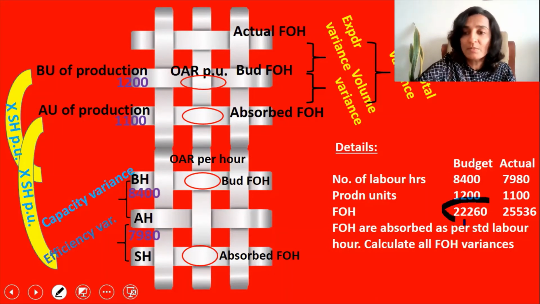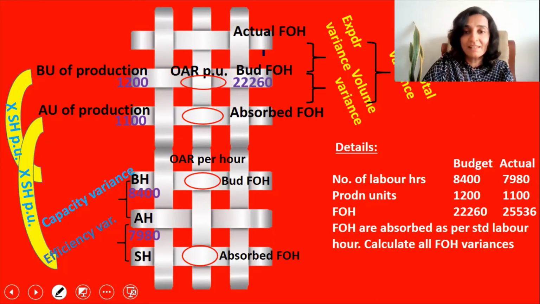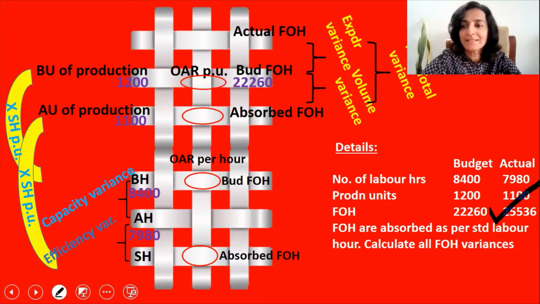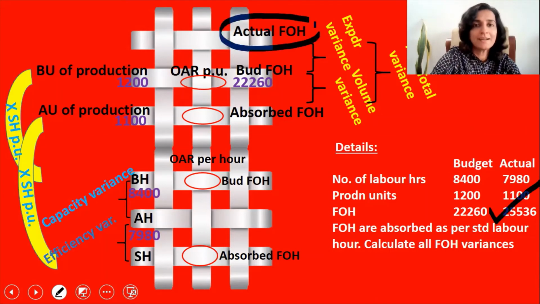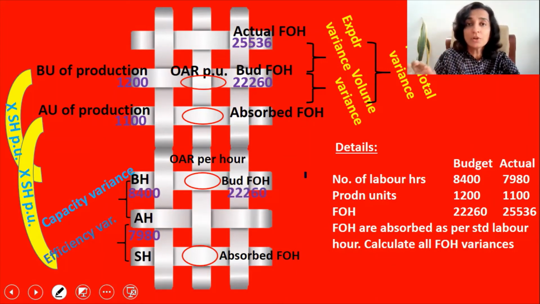And fixed overheads budgets is 22260. That is here. So I'll be keying in that. Now the actual fixed overheads is 25536. We have to write that here. Now budgeted fixed overheads is coming here also. So I'm going to jot down that figure too. So now we have noted down all the figures that are available in the question. Now we will fill up the missing figures.